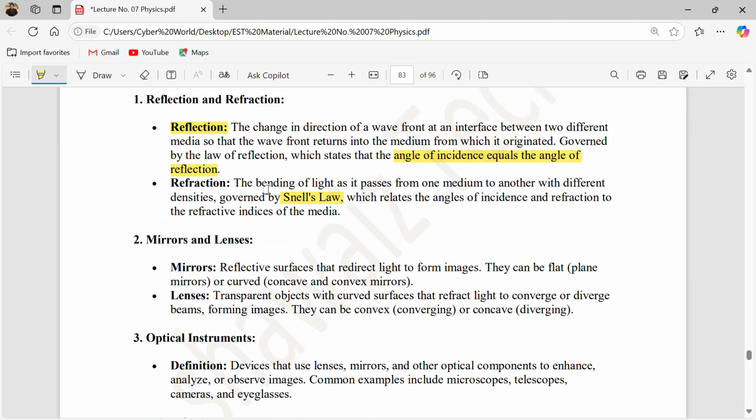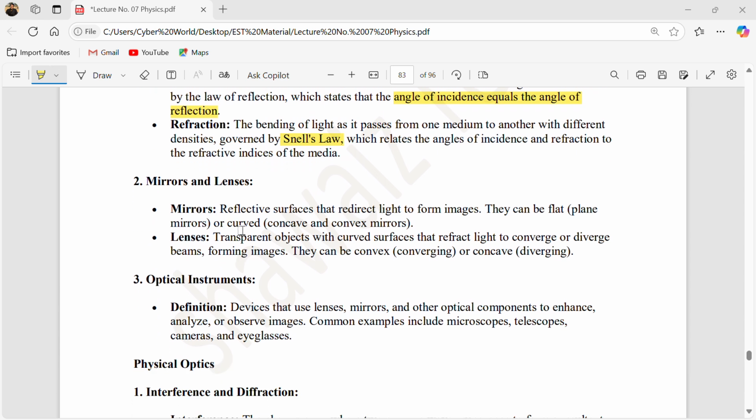Because we are dealing with the optics chapter, we must know about mirrors and lenses. What are mirrors and lenses? Mirrors are basically reflective surfaces that redirect light to form an image. When you stand in front of a mirror, you see your own picture. How can you see it? The light strikes your face and then strikes the mirror and reflects back. That's why you can see your image.